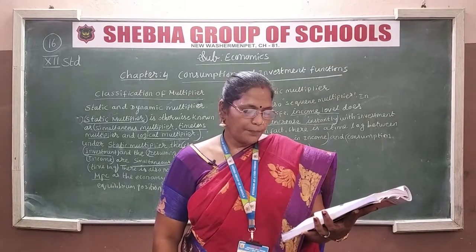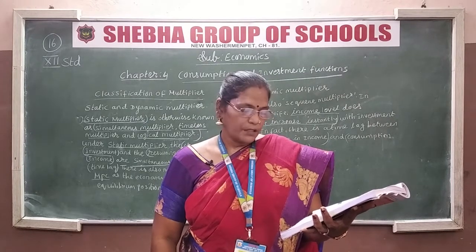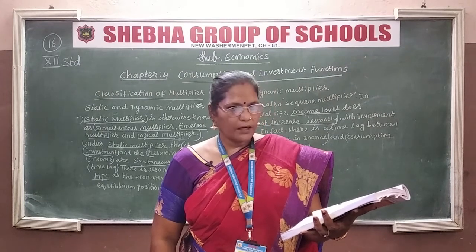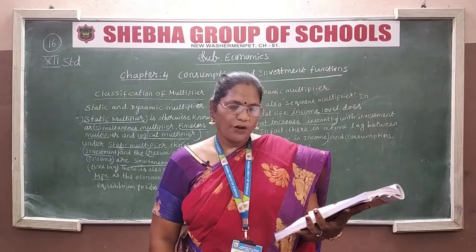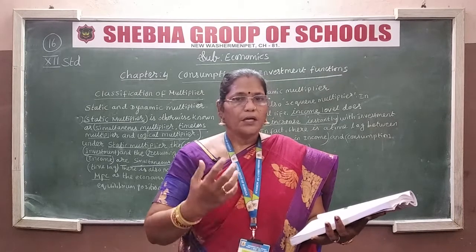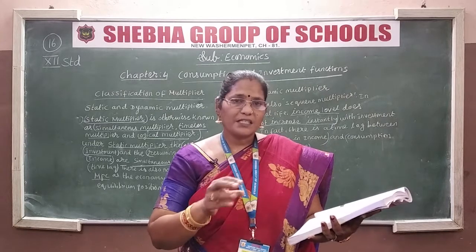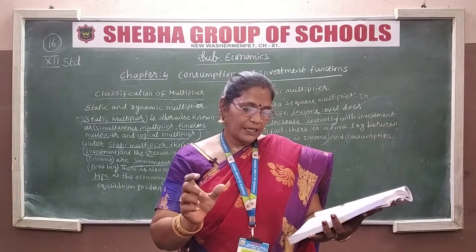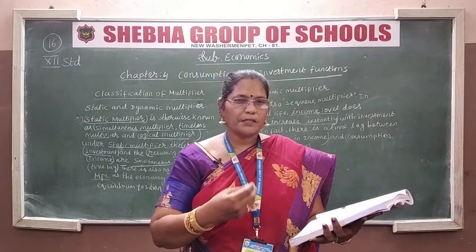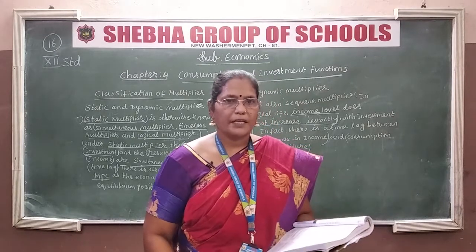Now let us see the import of goods and services. Income spent on imports of goods or services flows out of the country and has little chance to return to the income stream in the country. Thus imports reduce the value of the multiplier. Whatever money we earn, we use to purchase goods, yes or no? We purchase whatever is required. Some people are very interested in imported products. That is known as reducing the value of the multiplier. Okay.